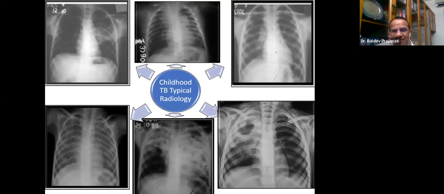Now my question is, these X-rays, please try to read every X-ray. What does this X-ray show? I'll take the answers one by one. I think you are able to see my cursor moving. Left hand upper, the first X-ray, upper corner. What does it show? And then say whether it suggests tuberculosis, favoring tuberculosis, yes or no. Let us take one by one, because even this may be the X-ray in your exam also.